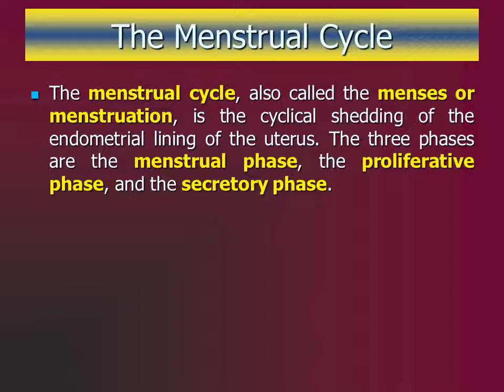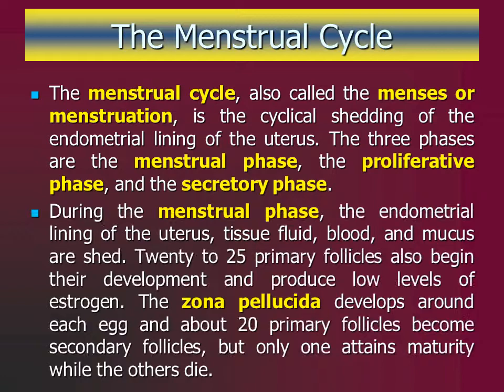Events occurring during the cycle can be divided into 3 phases: the menstrual phase, the pre-ovulatory or proliferative phase, and the post-ovulatory or secretory phase. The menstrual phase. This phase is also known as menstruation or menses. It lasts from day 1 to 5.